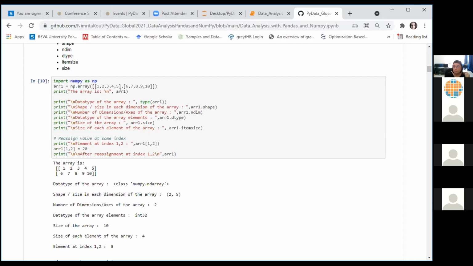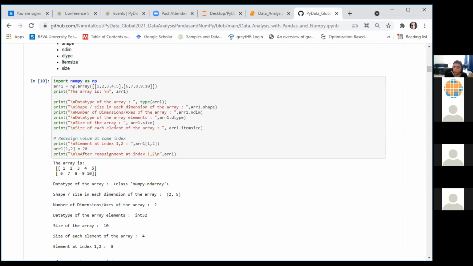I can print this array directly by typing its name or by using it in a print statement. You can call all other functions like type. You can see the value of attributes like this in your print statements, right? As you change the data type or as you change the number of values in your NumPy array, you will see the change in the total size required by your array and the item size as well.